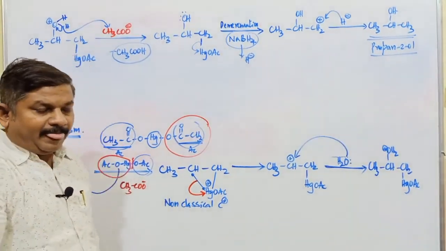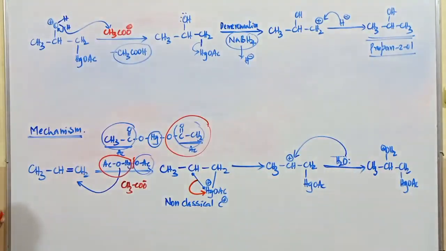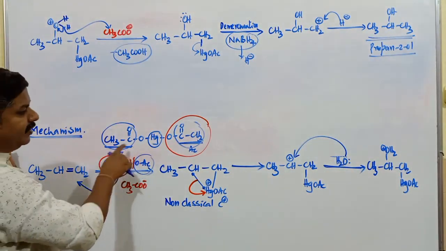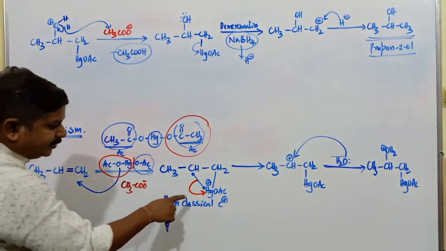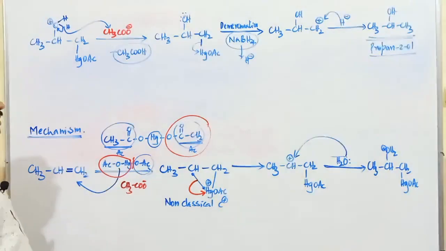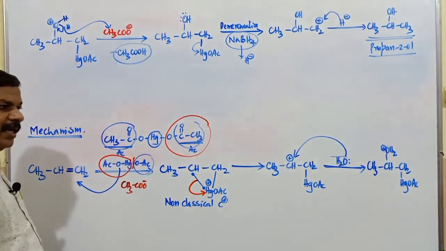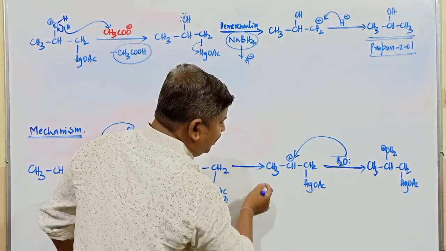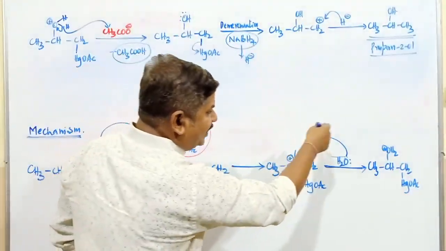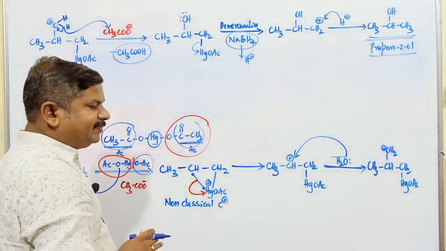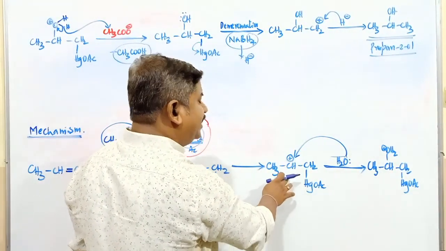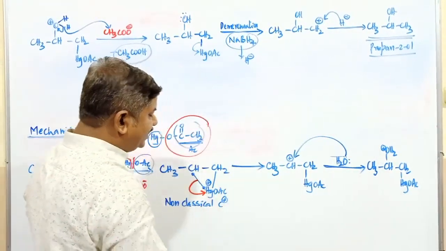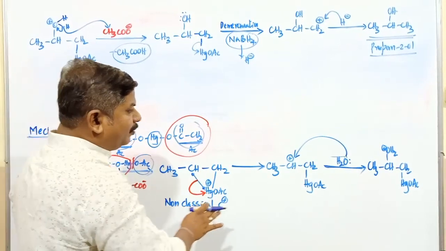Students, it's very clear. In this oxymercuration-demercuration process, first we use mercuric acetate. The main function of mercuric acetate is to form the corresponding non-classical carbocation. Already I have mentioned, the conversion of this carbocation into a stable species does not take place immediately. So once this carbocation is there, there is no question of rearrangement. It is an example of a non-classical carbocation.